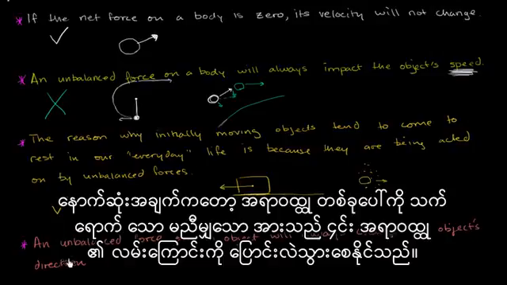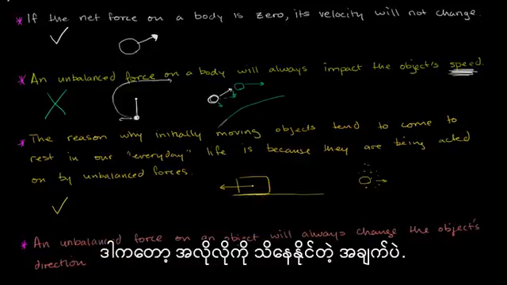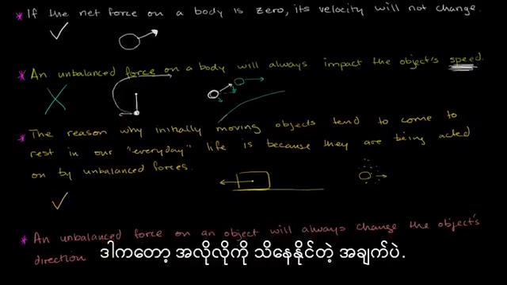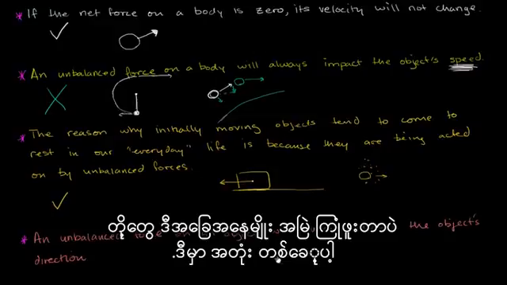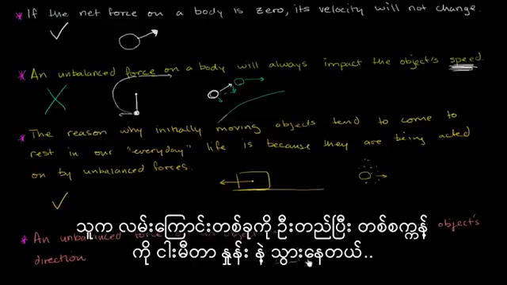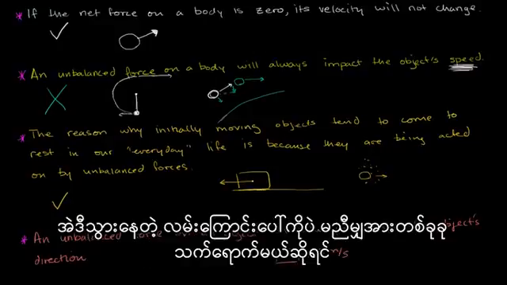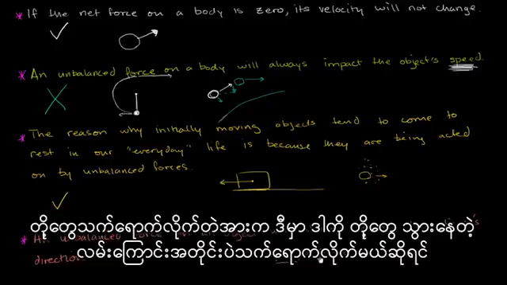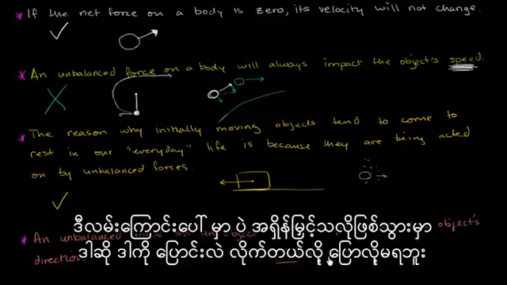And then the last statement, an unbalanced force on an object will always change the object's direction. Well, this one actually is maybe the most intuitive. We always have the situation, let's say I have a block right over here, and it's traveling with some velocity in that direction, 5 meters per second. If I apply an unbalanced force in that same direction, so that's my force right over there, I'm just going to accelerate it in that same direction.